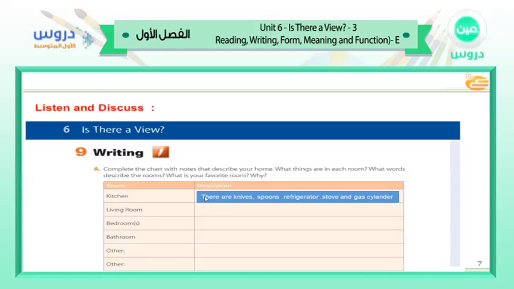Okay, now let's see the second chart, which is about the living room. Why do you like the living room? Can you give me some examples and can you give me any items inside the living room? Yes, there are vases with flowers, TV, sofas, rug, armchair, and painting on the wall. We have TV, we have sound system, we have magazine, we have sofa, we have armchair. All of these facilities we can find in the living room.